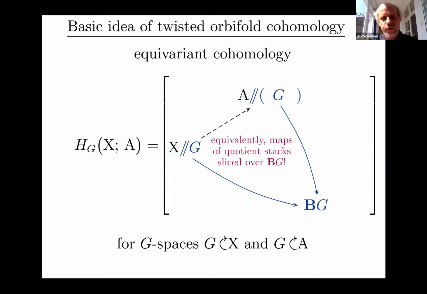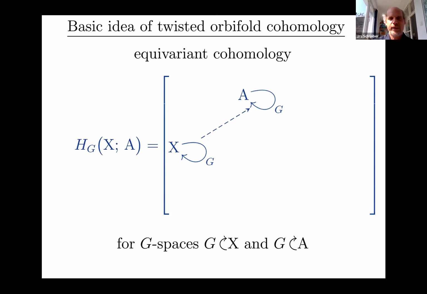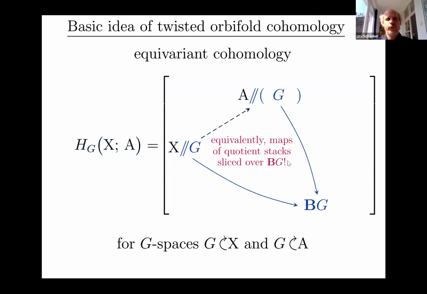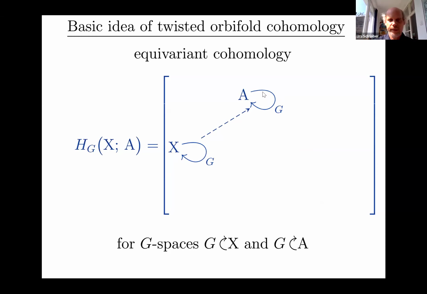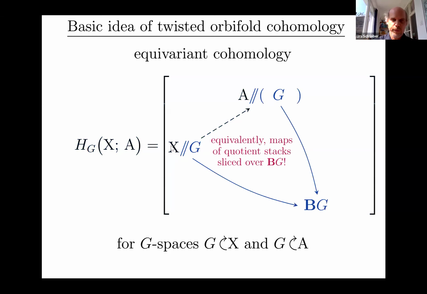But now that we're in this higher topos where we have access to geometric groupoids and stacks, it's a simple observation, which you can essentially make by hand, that these equivariant maps are equivalent to maps between the homotopy quotients of our objects. So instead of having the group act and respecting that action, we form the homotopy quotient of that action. That homotopy quotient has a canonical map to BG, because remember, BG was just a point modded out by G, so the map that takes X to the point sends every such homotopy quotient canonically to BG.